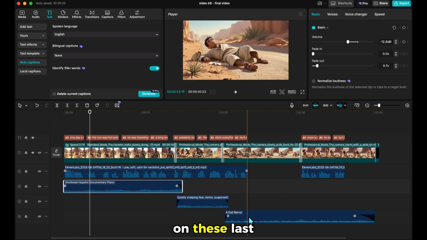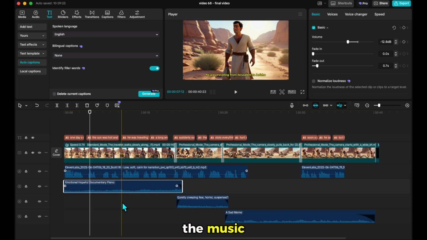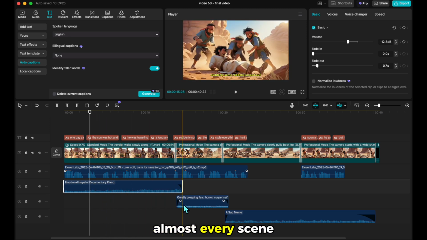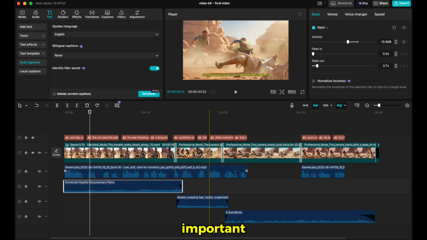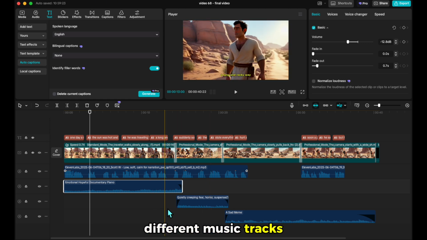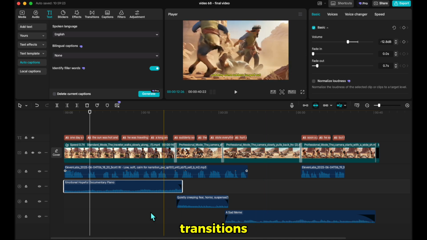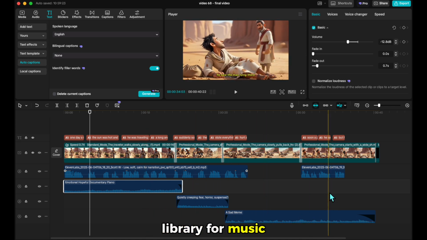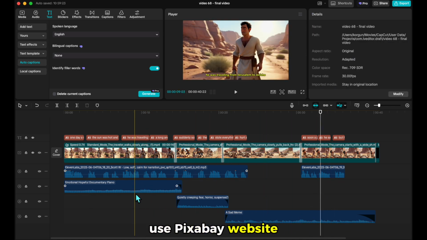At the bottom, on these last few tracks, you can see the music. The music changes with almost every scene. Music is really important because it's a powerful element for conveying emotional shifts to the viewer. As you can see here, I've used 3 different music tracks, along with smooth transitions. I use CapCut's library for music. You can also use Pixabay website to find music.